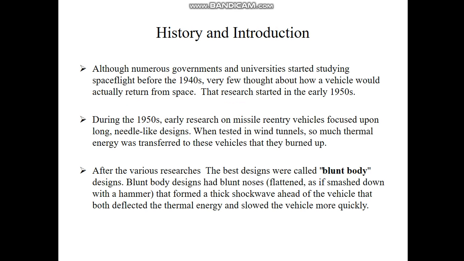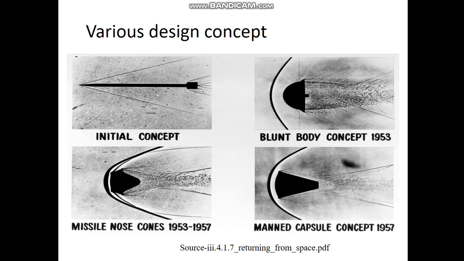During the 1950s, early research on missile re-entry vehicles focused upon long needle-like designs. When tested in a wind tunnel, so much thermal energy was transferred to these vehicles that they burned up. After various research, the best design was called a blunt body design. Blunt body designs had blunt noses that formed a thick shock wave ahead of the vehicle that both deflected the thermal energy and slowed the vehicle more quickly.